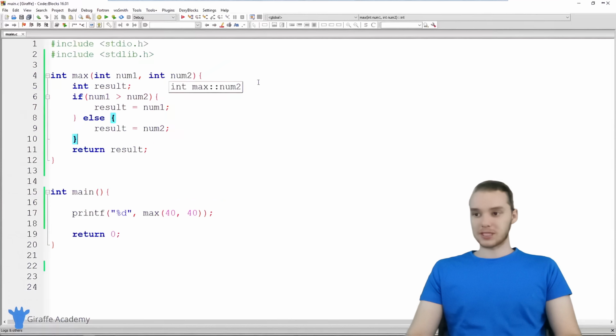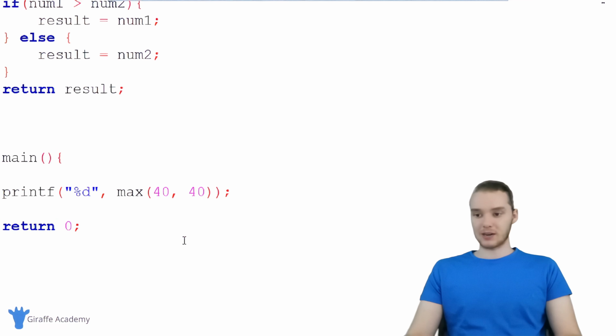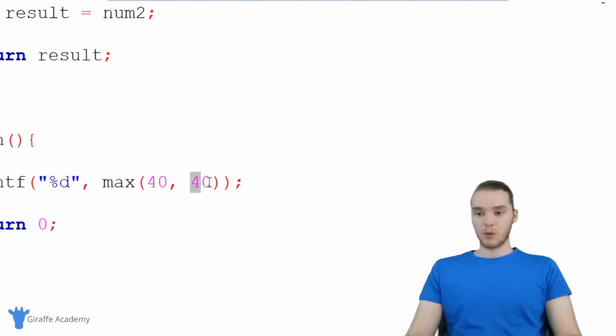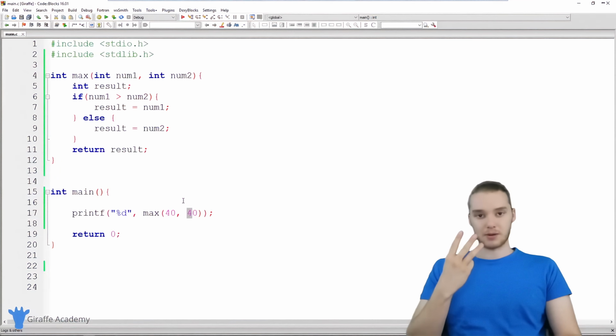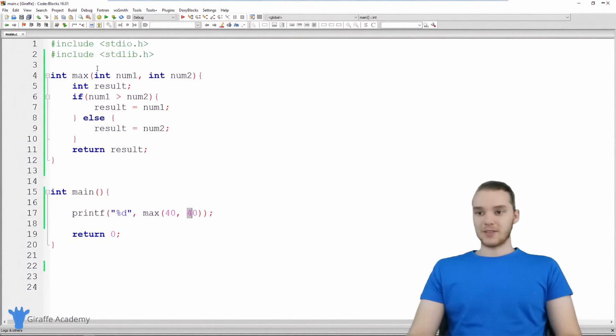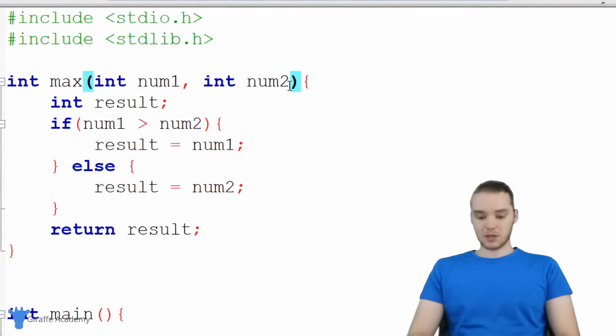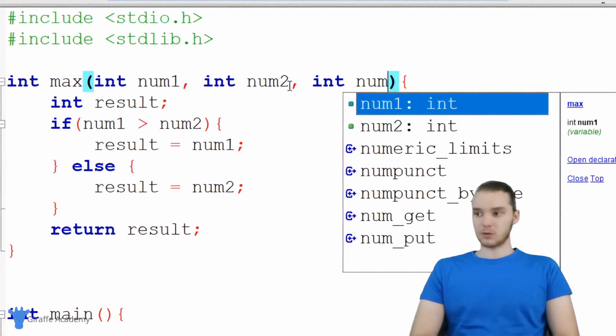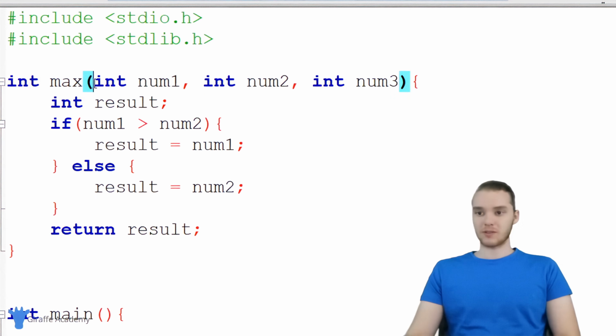But let's up the ante a little bit. What if we wanted to accept 3 parameters? So instead of just passing in 2 numbers, we wanted to be able to pass in 3 numbers and have the max function spit out the biggest. So over here, we can modify this max function. I'm just gonna make another parameter. I'm gonna say int, and we'll call this one num3. So now this function is accepting 3 parameters, num1, num2, and num3.